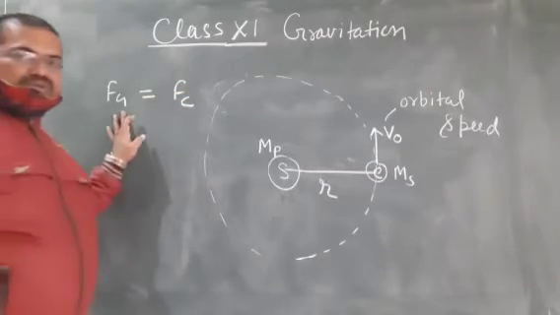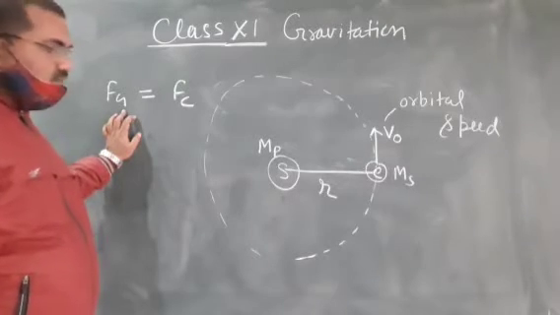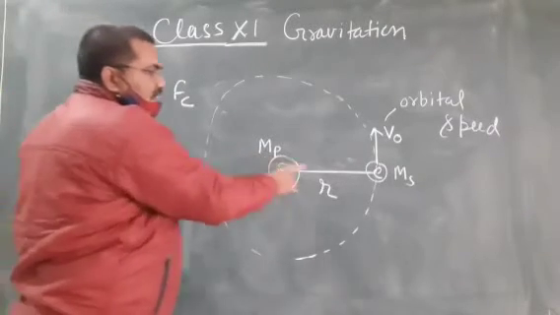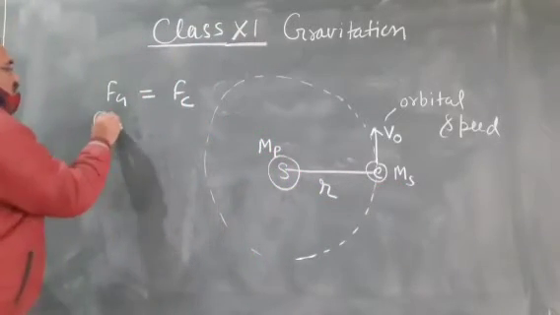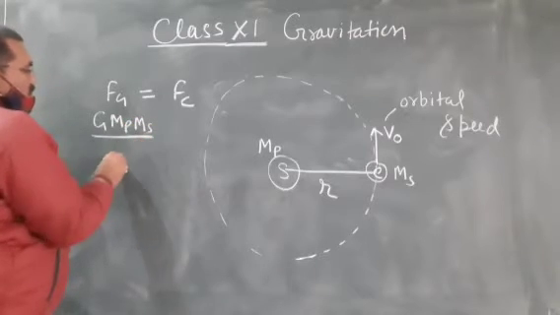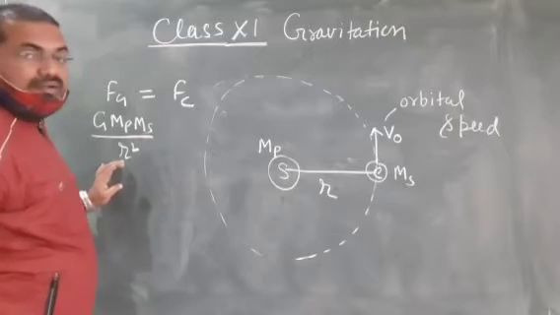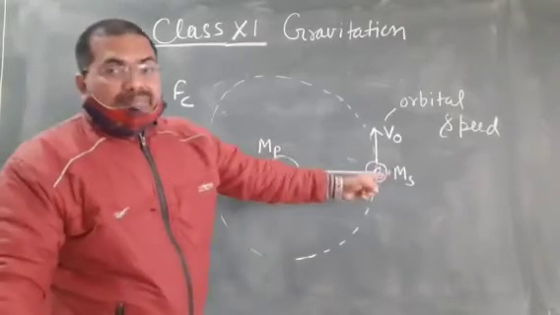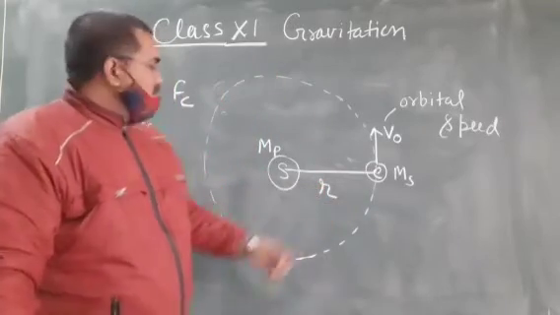As we know, gravitational force is G m1 m2 by r square. Here m1 is Mp, m2 is Ms, distance is r. So G Mp Ms upon r square is the gravitational attraction which provides the necessary centripetal force to the Earth for revolving in fixed orbit of radius r.